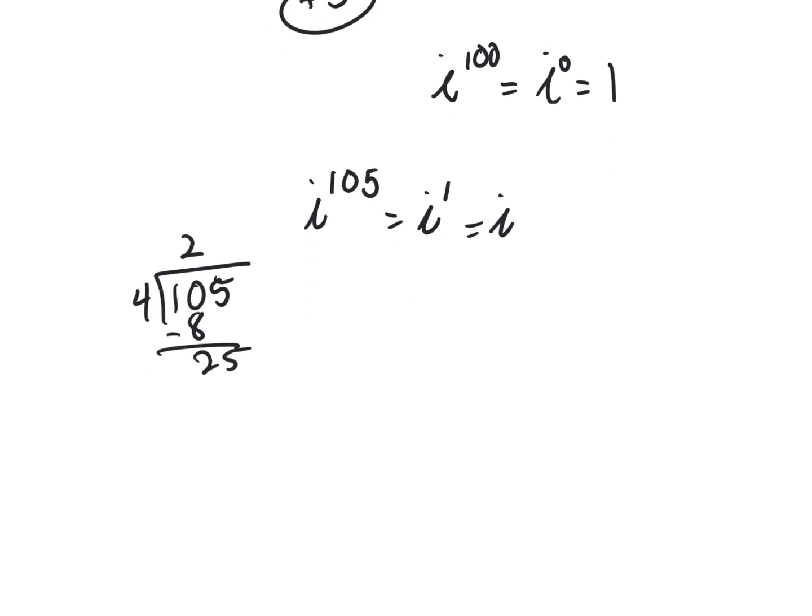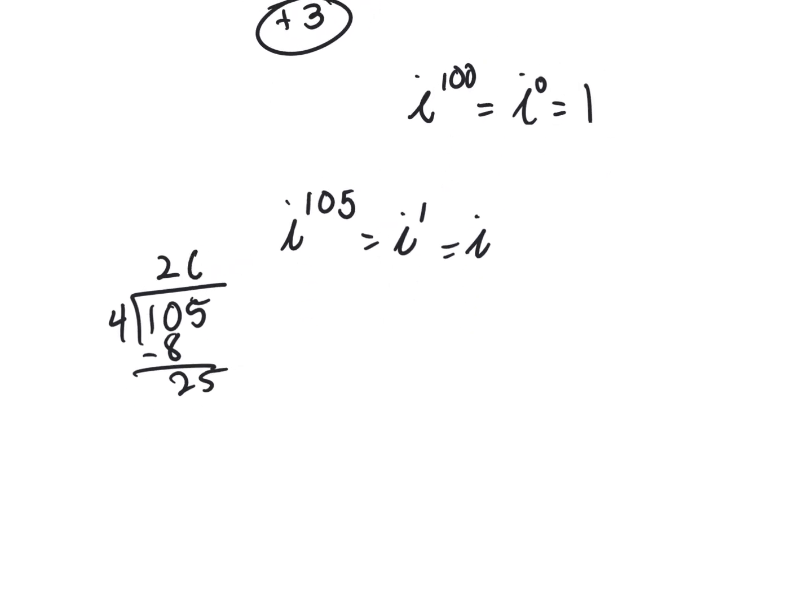25 goes in 6 times, right? 24 with a remainder of 1. 4 doesn't go into 1, so that's a remainder of 1. Okay, so the remainder goes here. And i to the first power is just i.